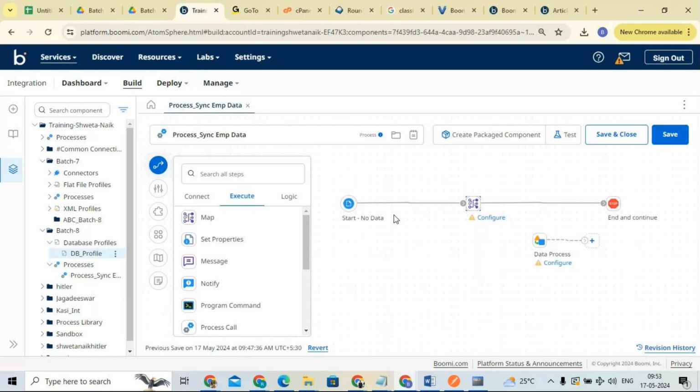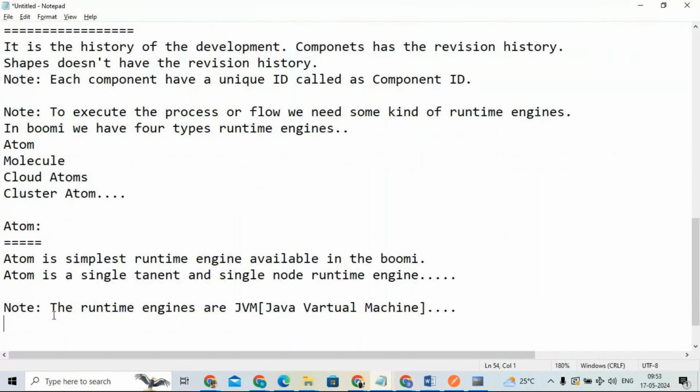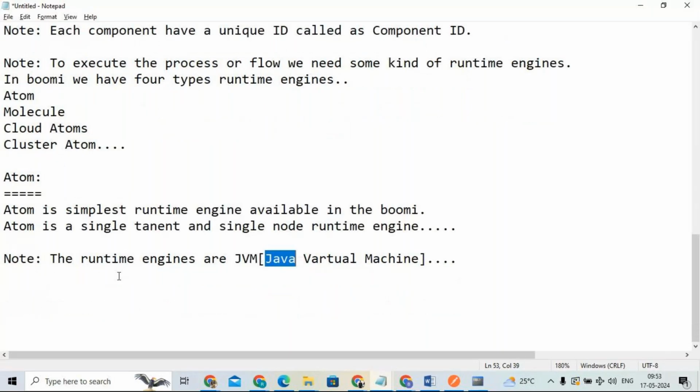So while installing these atoms, they are all Java virtual machines, with all the code instructed with the help of Java. So atom is the simplest runtime engine available in Boomi.